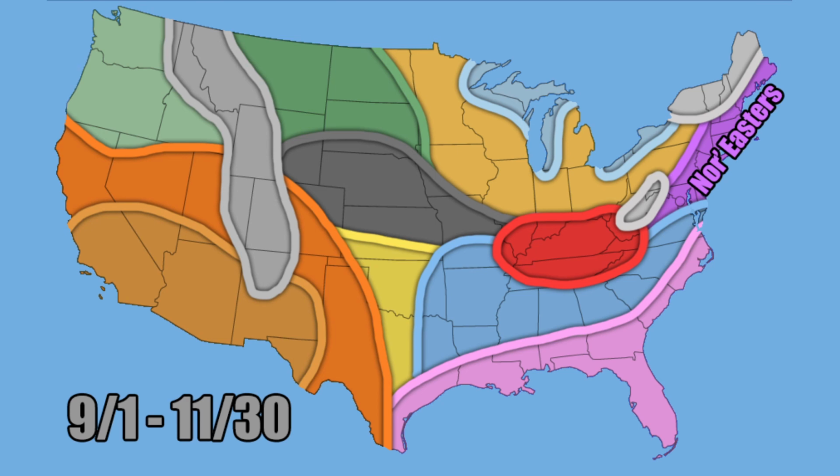And finally, this is the final area. This is where I'm expecting nor'easters to develop, pretty much from the mid-Atlantic all the way up to the coastal areas of Maine. That's where I think you could see some nor'easters. We've already seen a couple already this summer season as of when I'm recording this, and that's going to probably translate a little bit more as we get into the fall season.